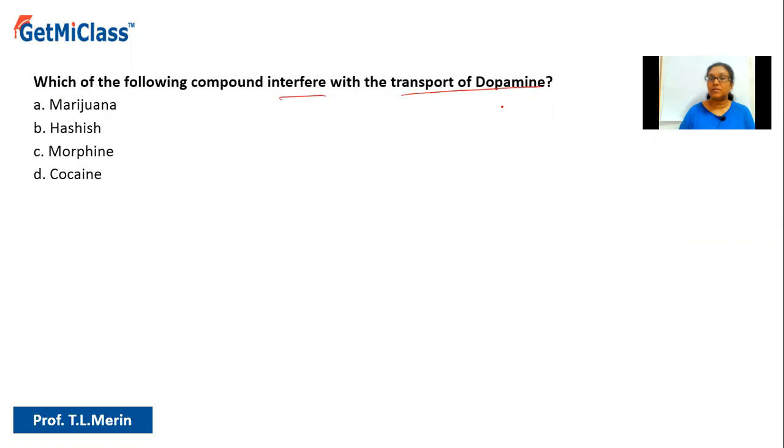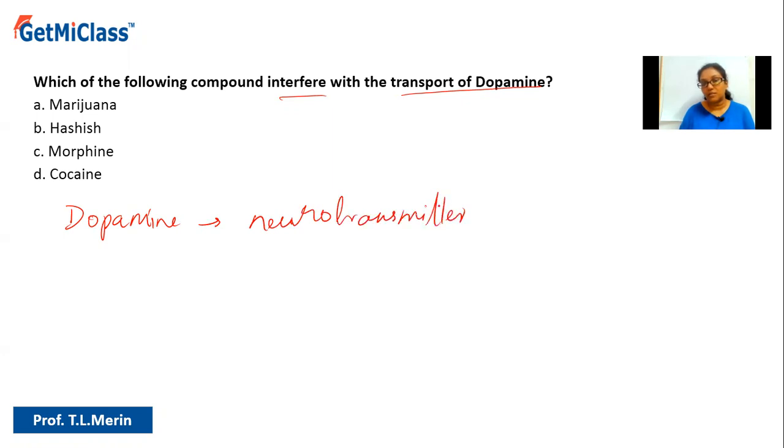So before we look into the answer, let us understand what we mean by dopamine. Dopamine is a type of neurotransmitter. So what do we mean by neurotransmitters? These are the ones which transmit the impulses from one neuron to the other. They transmit impulses, and that is why they are very, very important, right?